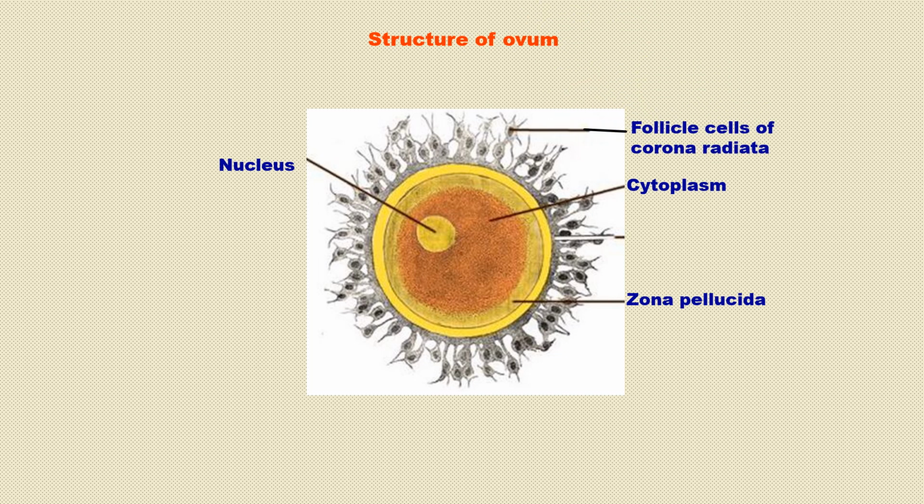The corona radiata is formed of follicle cells. The membrane forming the surface layer of the ovum is called the vitelline membrane. The fluid-filled space between the zona pellucida and the surface of the egg is called the perivitelline space.